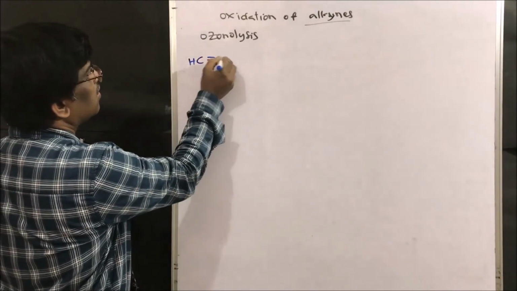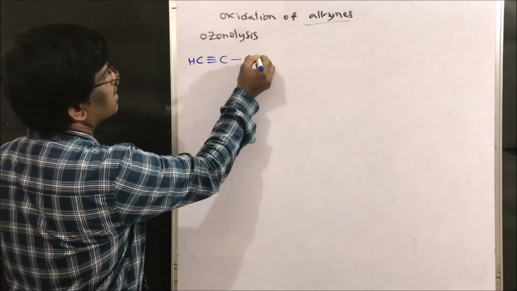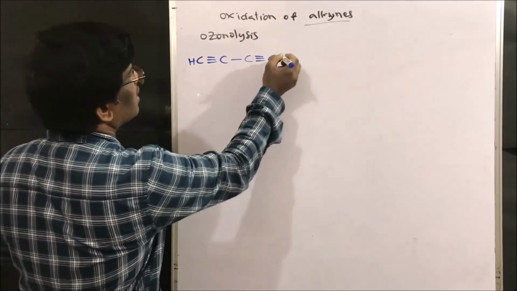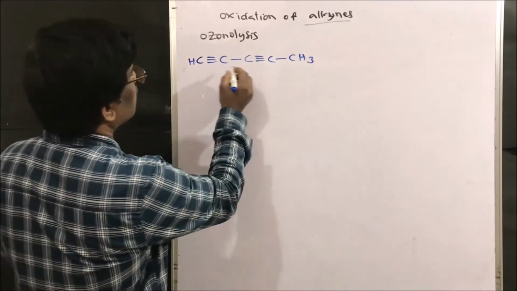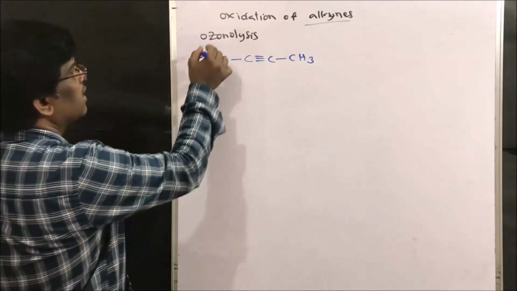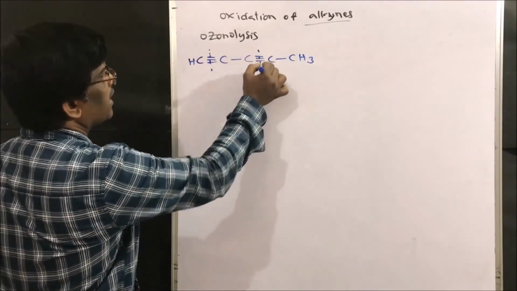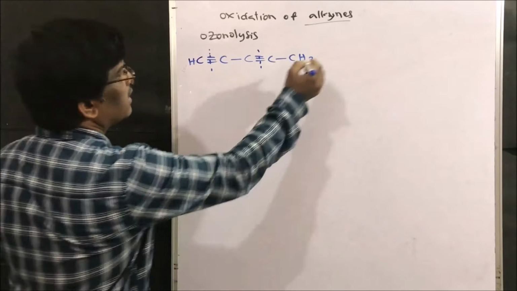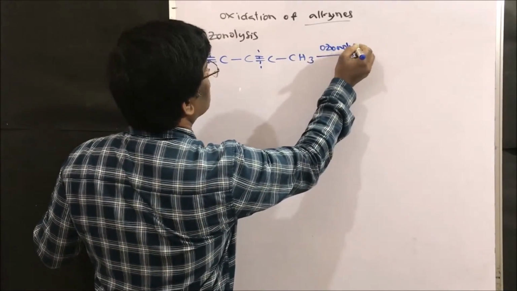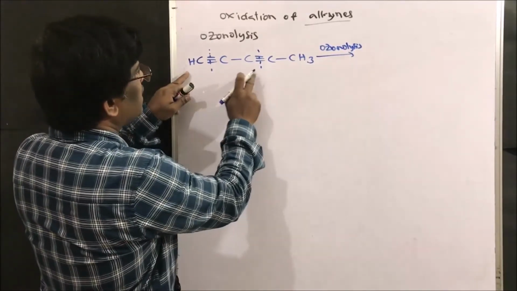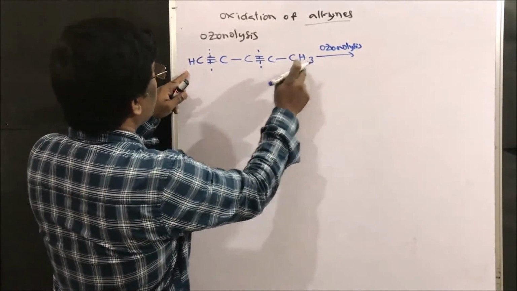CH triple bond C C triple bond C CH3. Right, friends? So here what is happening? Just break here, break here. What are we going to get? 3 compounds. Ozonolysis of this compound, 1, 2, 3, 4, 5 carbons.